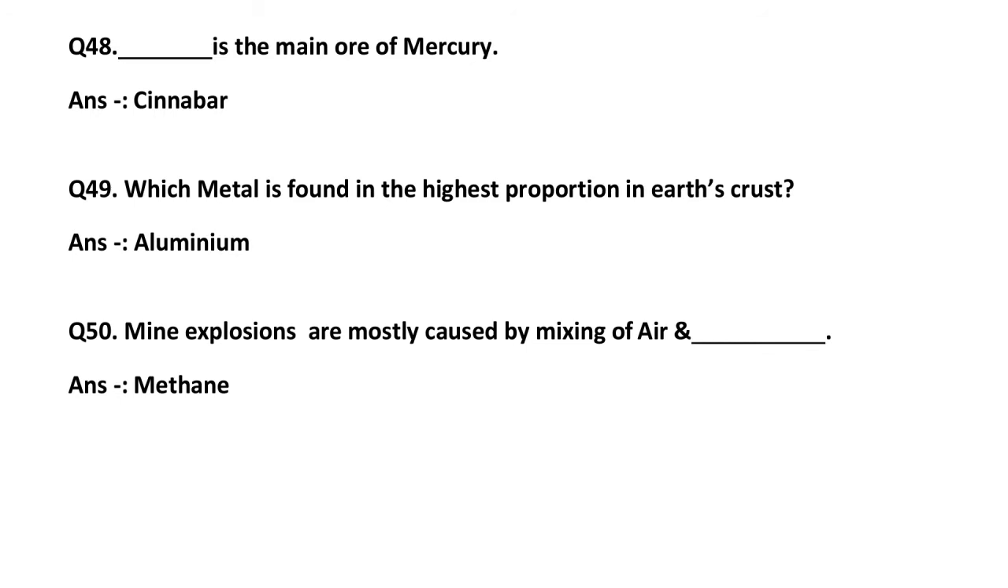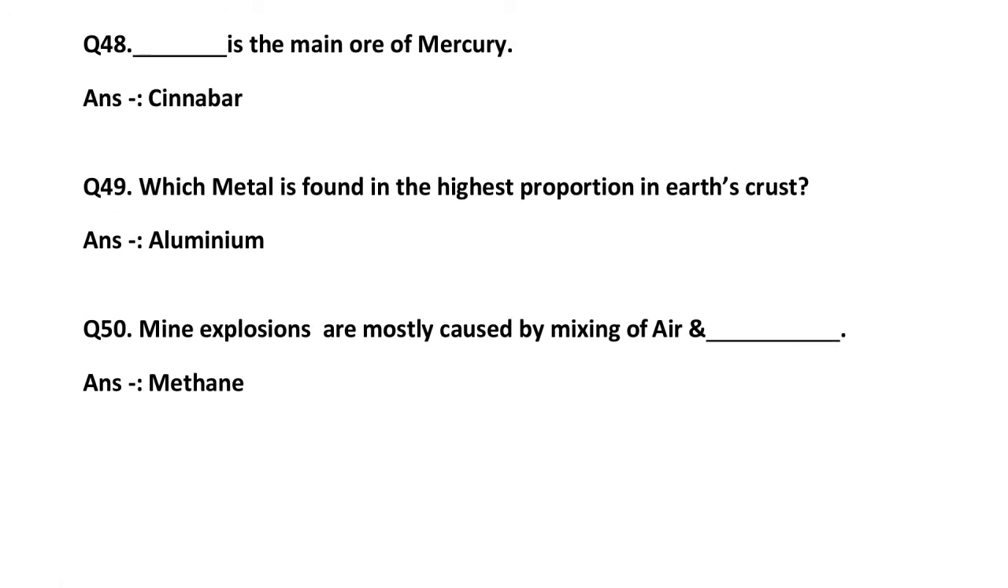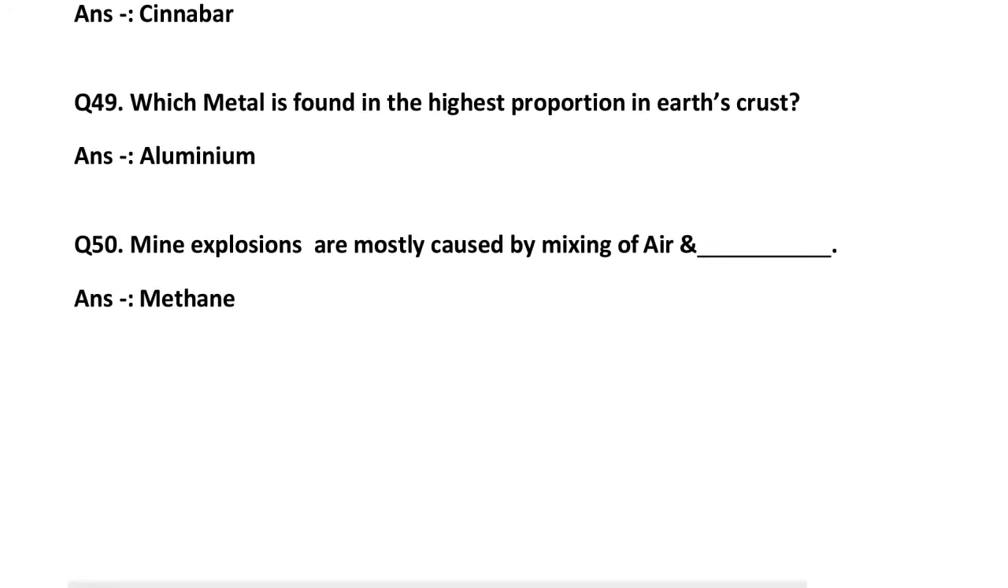Remember this. Which non-metal is the most abundant on the surface? That is hydrogen. Which non-metal is present in our human body in high amount? That is oxygen. Which metal is found in the highest proportion in the earth's crust? That is aluminum. Next, the 50th question.